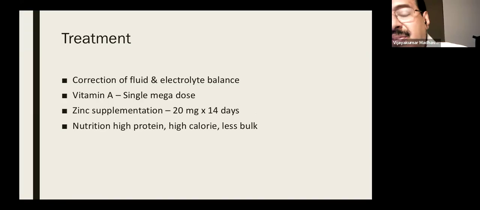Regarding treatment, first thing is correction of fluid and electrolyte balance, just like any other case of diarrhea, because Shigella will produce dehydration, hyponatremia, and Shigella can produce hypoglycemia also. And all textbooks say a vitamin A single megadose will be helpful. Zinc supplementation, 20 milligram for 14 days. That is the usual diarrhea management that we also have to give in children with Shigella. Nutrition with high protein, high calorie, and less bulk, because Shigella can produce malnutrition later also. If the child is already having malnutrition, that can produce persistent diarrhea.